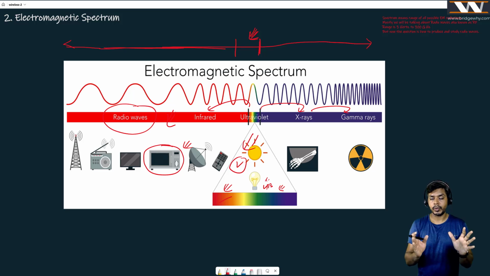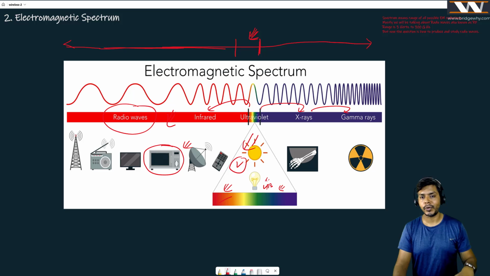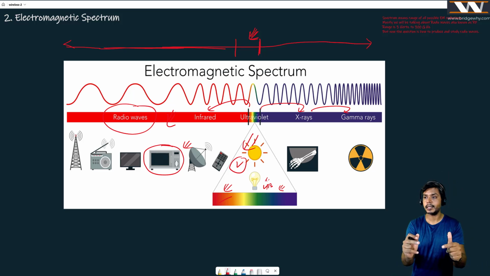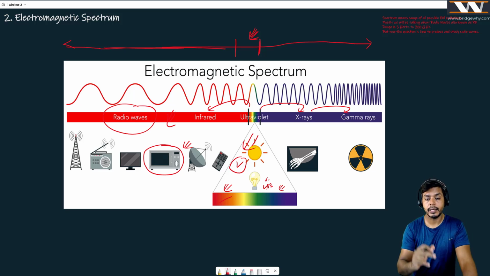Okay, so we all know now that if we consider sunlight, the radiations which are coming out of the sun, or maybe the radiations which were produced by Mr. Hertz, Mr. Hertz can produce any of these radiations. You do not need to bring the sun here for your wireless communication. Believe me, if you want to generate these signals, I will let you know how to generate them. These signals can be generated with the use of electric current very easily, because Mr. Hertz supplied electric current. As a result, he was able to produce this energy, which is known as electromagnetic energy.